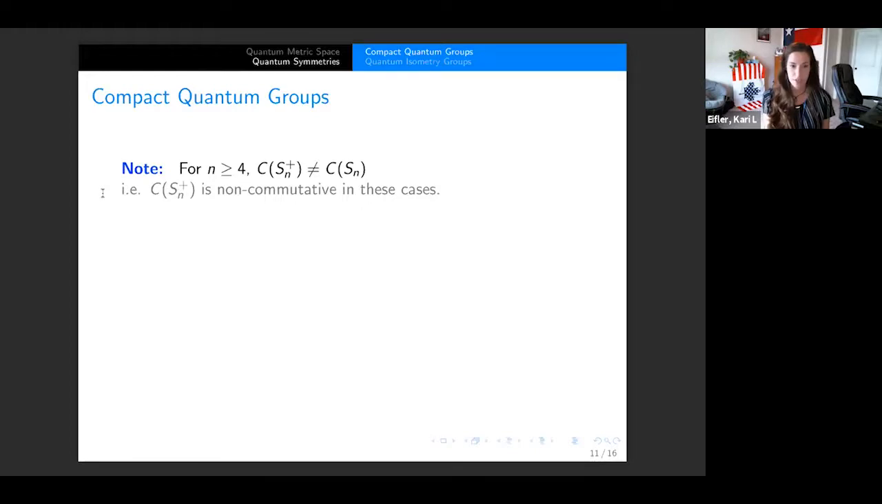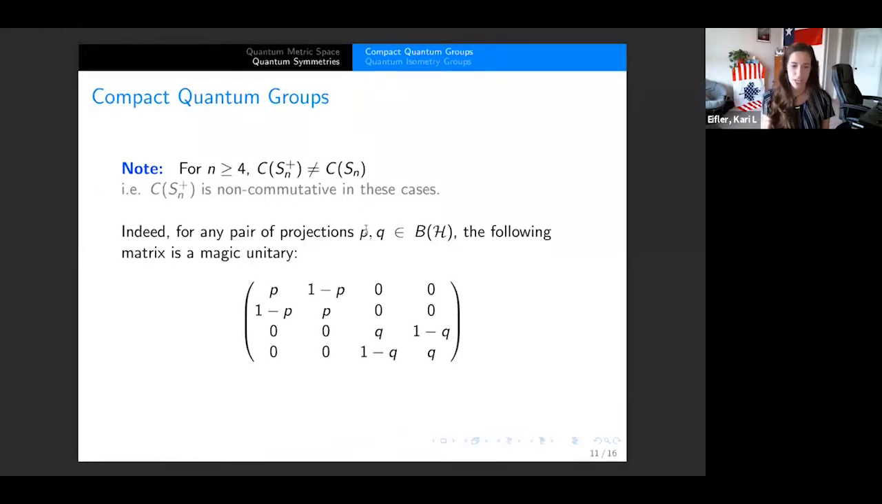And the proof here is really easy. You just take any pair of projections, P and Q, inside of B of H, and we have that this matrix here is going to be a magic unitary. So each entry, of course, is a projection. You can check that. The sum over every row is going to be 1, and the sum over every column is also going to be 1. And so what this says is that even classical objects, say 4 points with no extra structure, can have really interesting quantum symmetries that you don't end up seeing if you restrict down to classical groups.